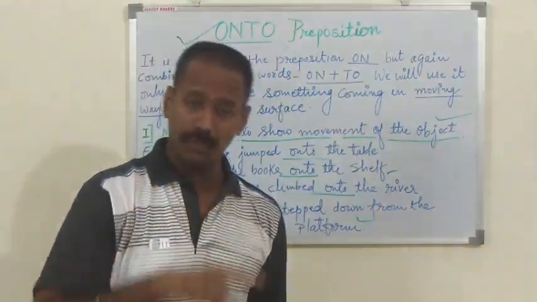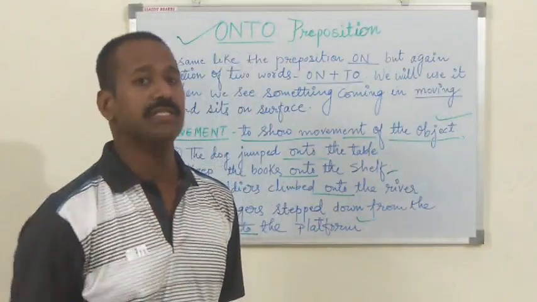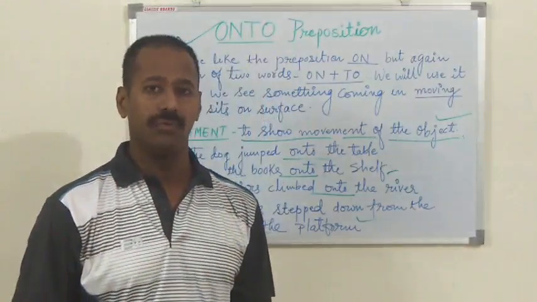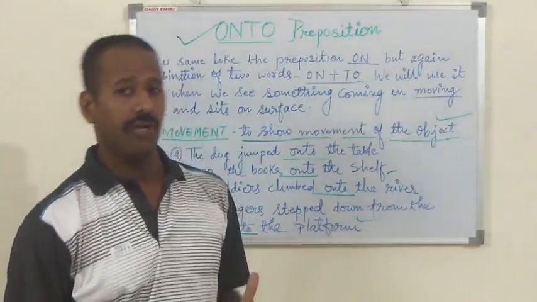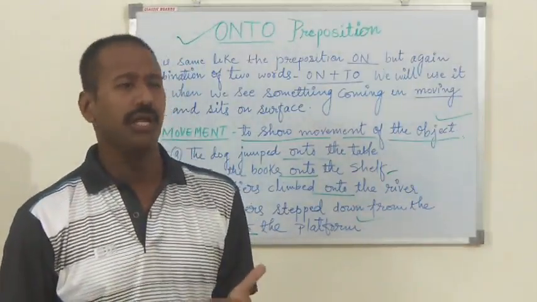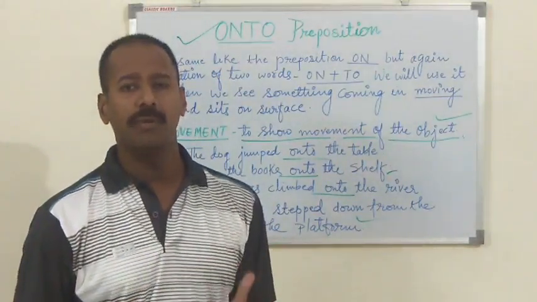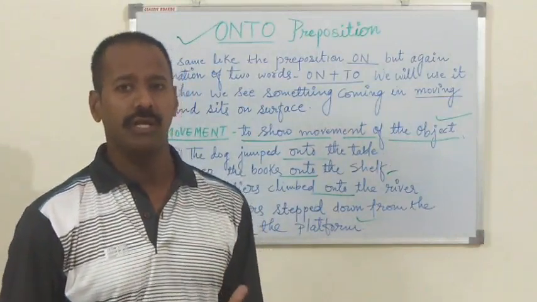If you want to use onto, a moving object is required. Movement is necessary for this. So there is a slight difference between on and onto. Keep this in mind, otherwise you will be confused. It is very easy to implement in daily English practice once you understand.